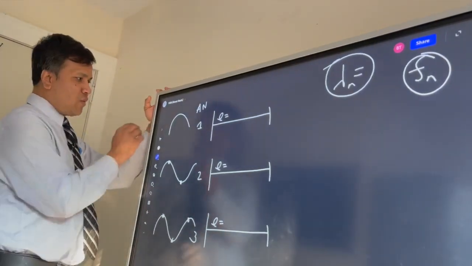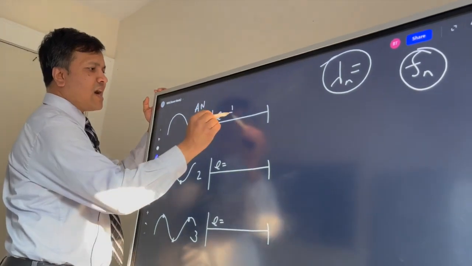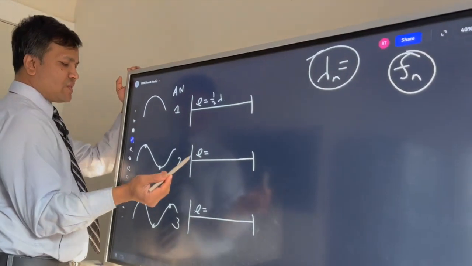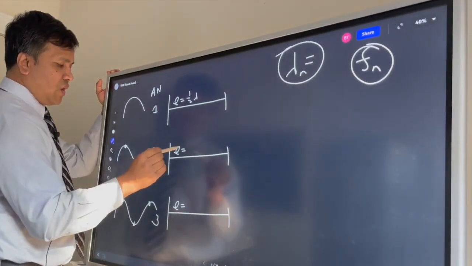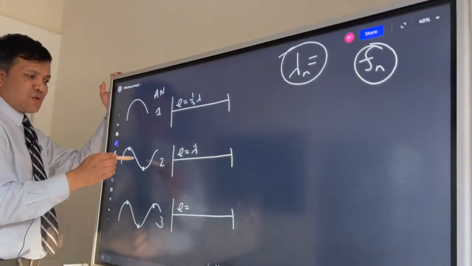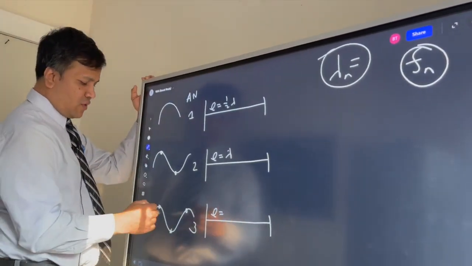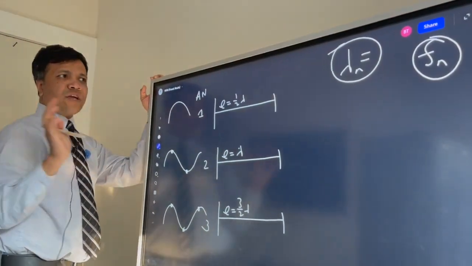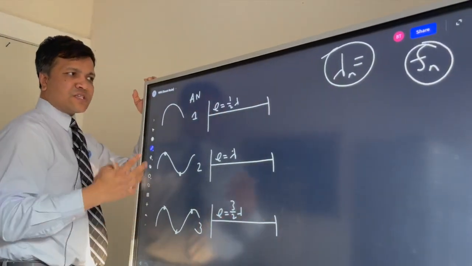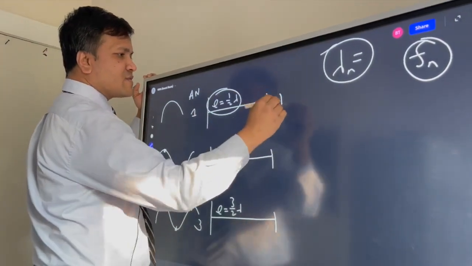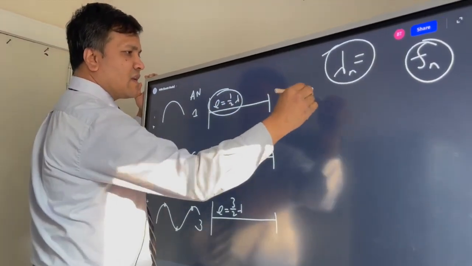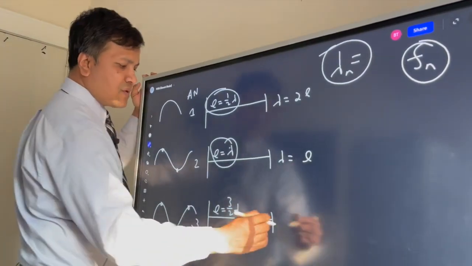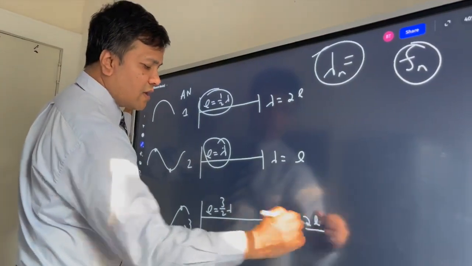Now what is the wavelength over here? Wavelength over here is half lambda. What is the wavelength over here? Wavelength over here is just one wavelength. And what is the wavelength over here? 1.5, so 3/2 lambda. So now we're going to try to find this beautiful equation. How? We're going to write this one in terms of lambda. If we do that, we see 2L. We're going to write this one in terms of lambda, so we see of course L. We're going to write this one in terms of lambda, we see 2L over 3.